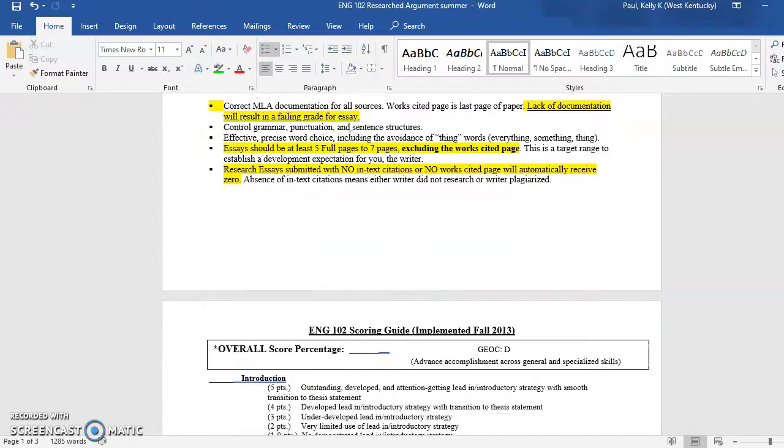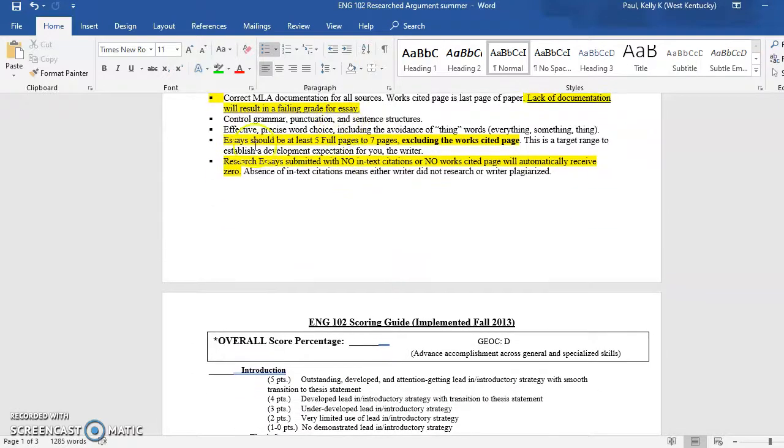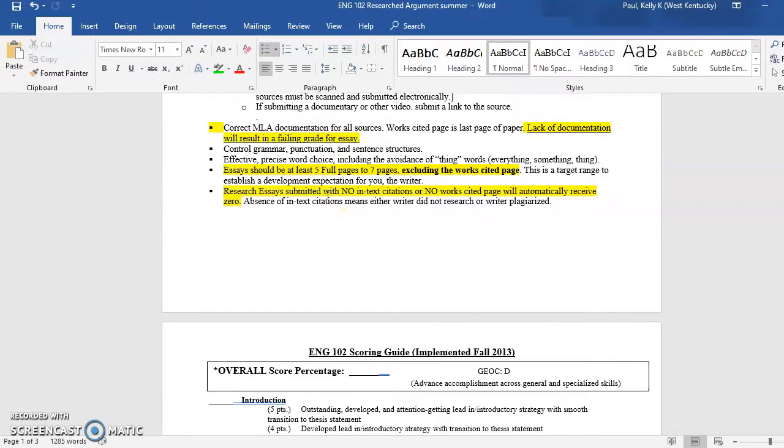Also, if you go down to here, this is probably the major point that all of you are interested in. Your essay must be at least a full 5 pages. So the essay is 5 to 7 pages. Do not go over that, and most assuredly do not go under that. It must be 5 full pages plus the works cited page. An essay submitted with no in-text citations and no works cited page will automatically receive a 0.